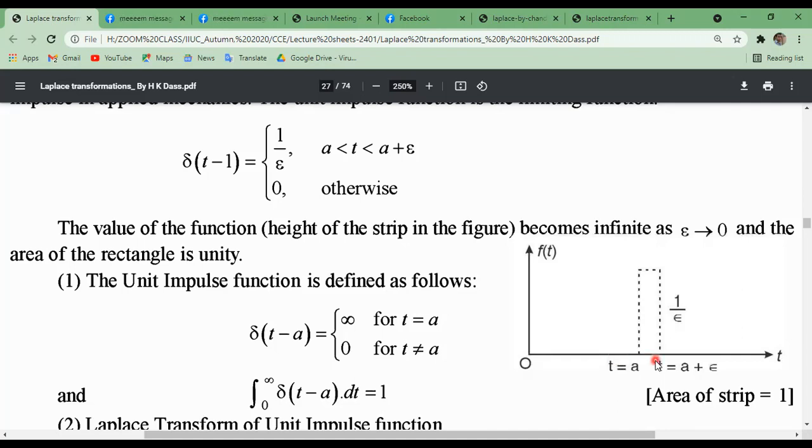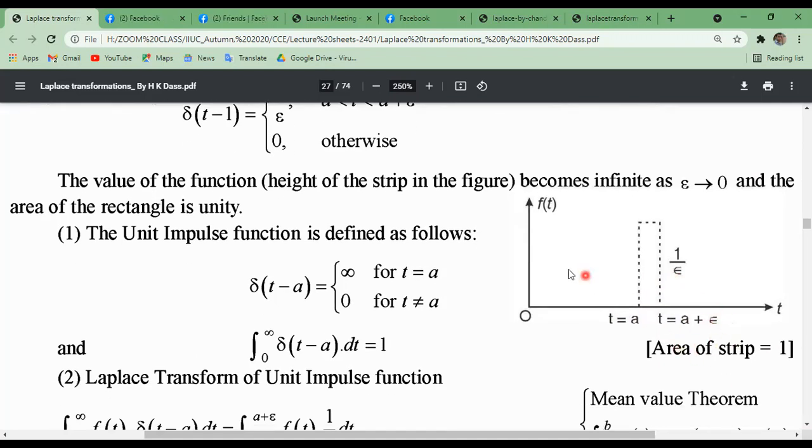So for t equals a, these values, and for t equals a plus epsilon, this small length will be epsilon. The area of this strip will be unit area. Now this impulse function del t minus a equals infinity when t equals a, and 0 when t is not equal to a. So in the improper integration of this impulse function, the area will be 1. This indicates the whole area of the strips.